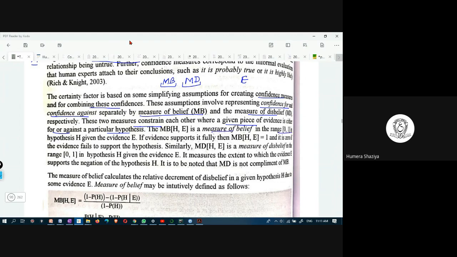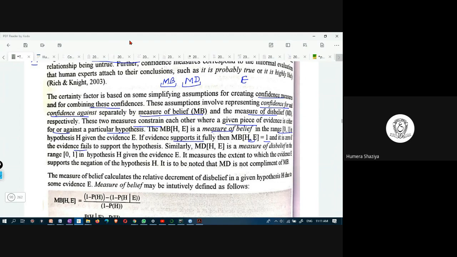and 1. When evidence fully supports the hypothesis and the hypothesis is true, it is 1. And if evidence fails to support the hypothesis, it is 0. For instance, a student gets a very good grade in last semester, but this semester, due to some reason, whatever it may be, he fails the exam.